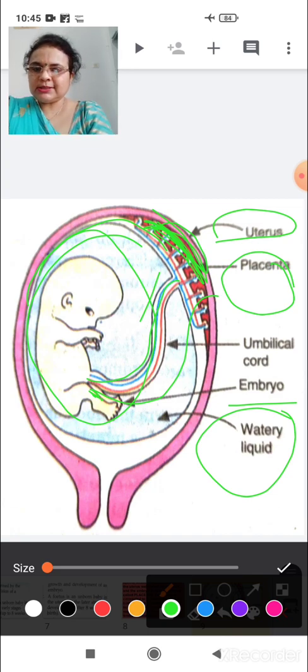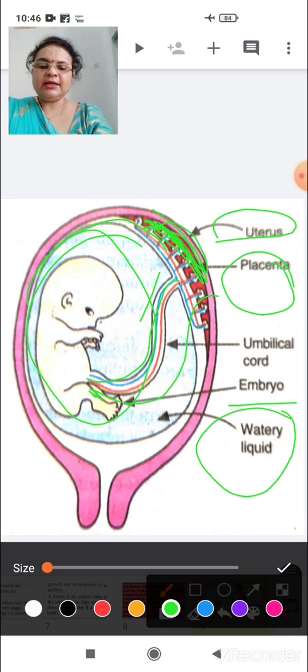Because the zygote or embryo is a living organism, automatically there will be a procedure of excretion also. So all the waste material of the baby is transferred to the mother's blood.